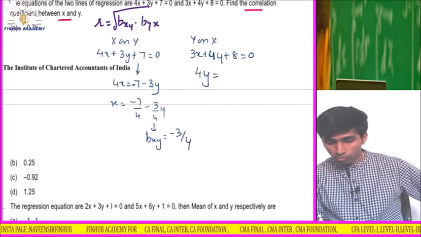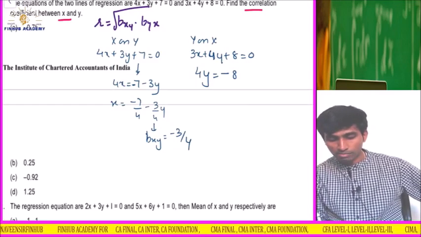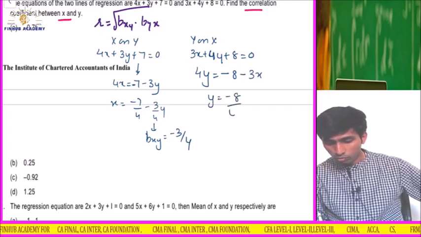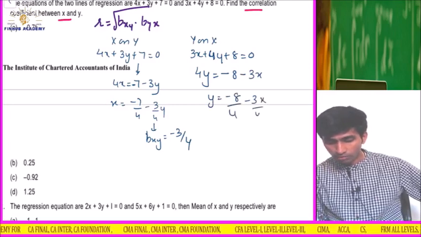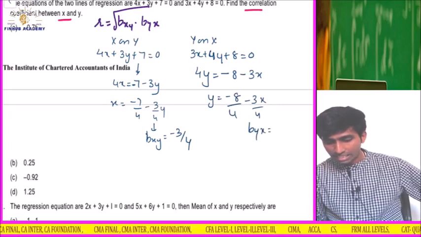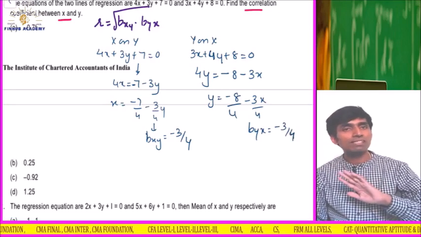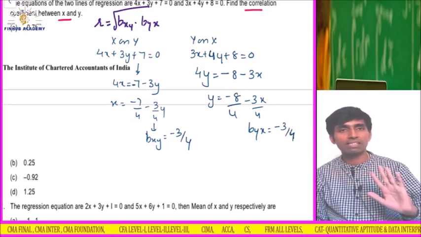So this is 4y. So 8 will go to that side. It will become minus 3x. y is equal to minus 8 upon 4 and then minus 3x upon 4. So again b y on x is minus 3 by 4. Okay, so both are less than 1. That means sorted. I think the assumption was right.